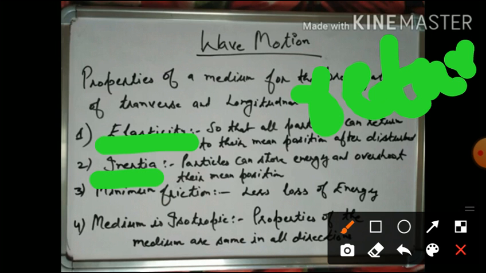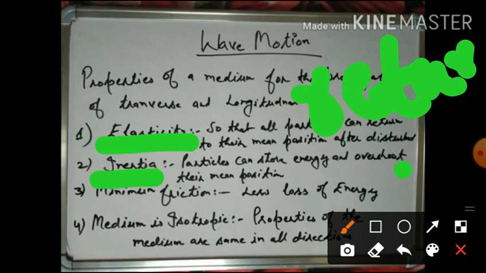And inertia: particles can store energy and overshoot their mean position. That is inertia. Minimum friction means less loss of energy.